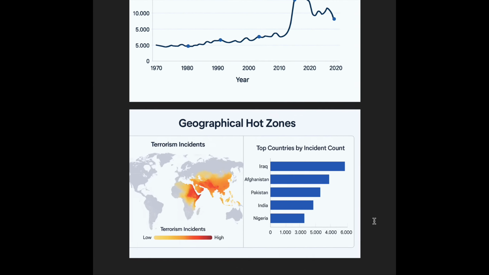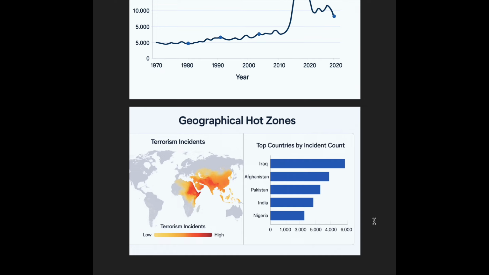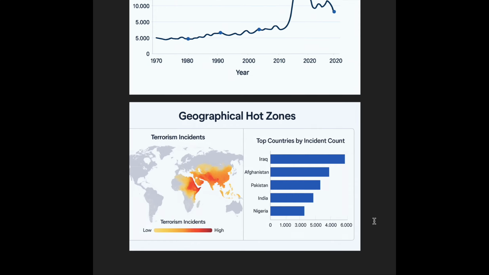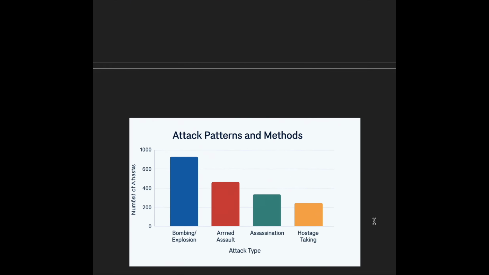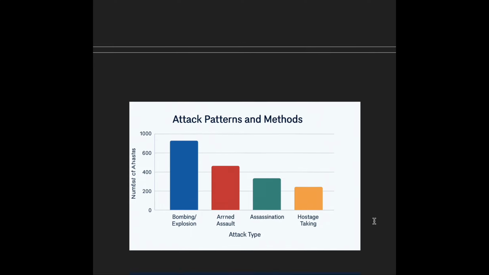Next, I presented the geographical hot zones, and from this chart we can clearly see that Iraq has been the most affected country by terrorism, followed by Afghanistan, Pakistan, India and Nigeria. Then I have shown attack patterns and methods in which bombing and explosion remain the most common attack method, far outnumbering other patterns, and then armed assaults, assassinations, and hostage takings follow but with significantly lower frequencies.